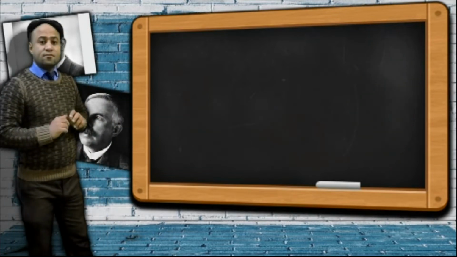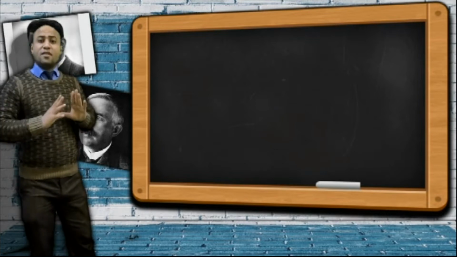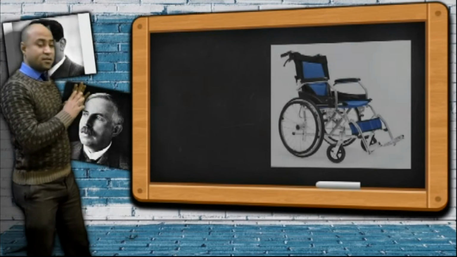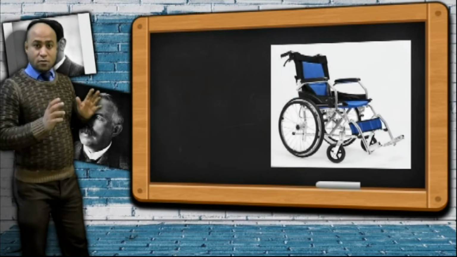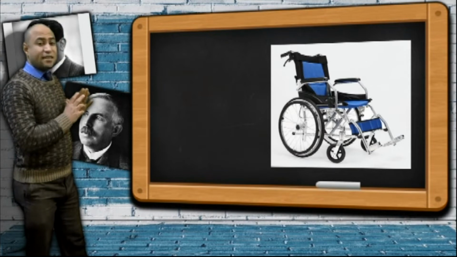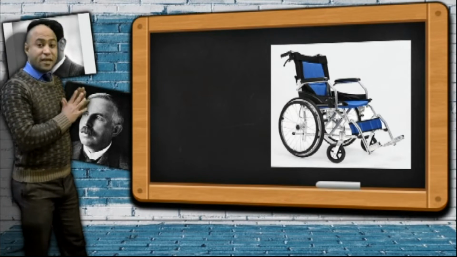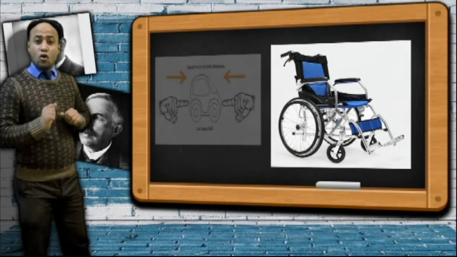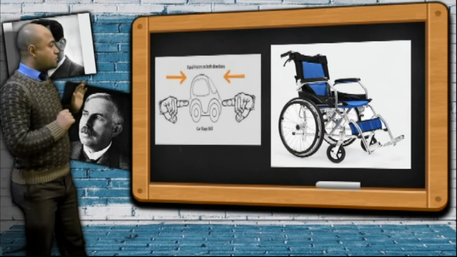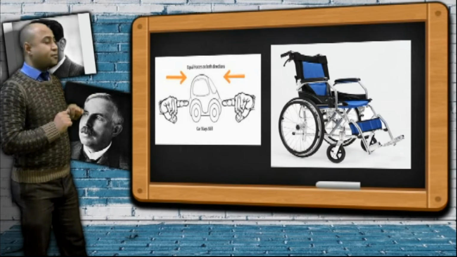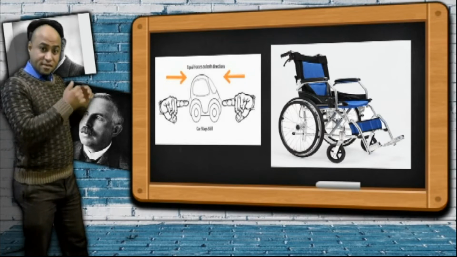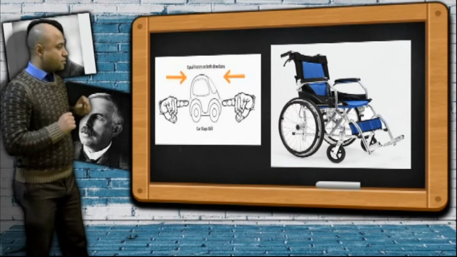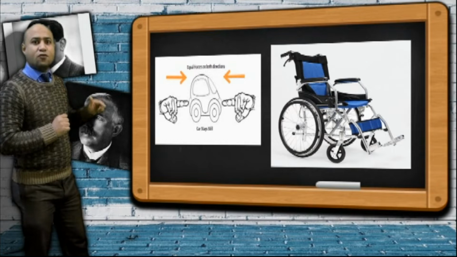In this case, Newton said that if no force acts upon an object, for example, if we have a chair that is kept at rest, no force acts upon it, so its state doesn't change. Or if a person pushed this chair in the west direction, and another person pushed the same chair in the east direction with the same force, the force of the first person cancels the force of the second person.